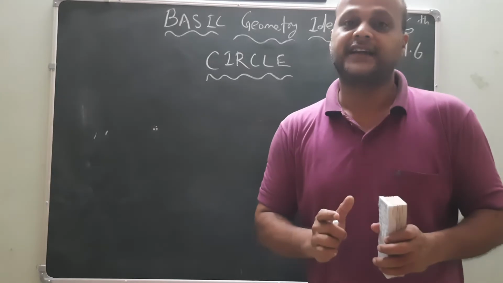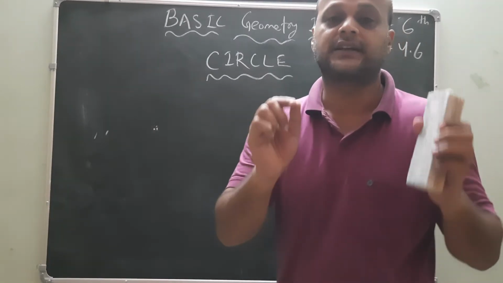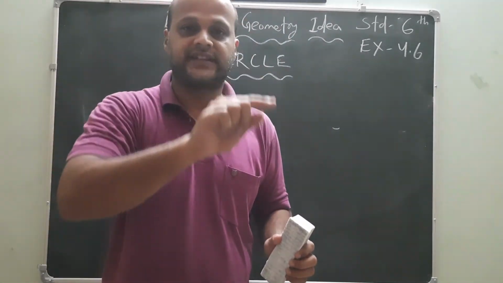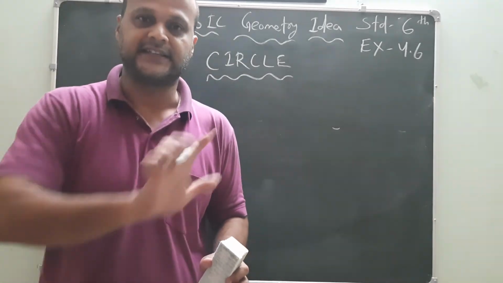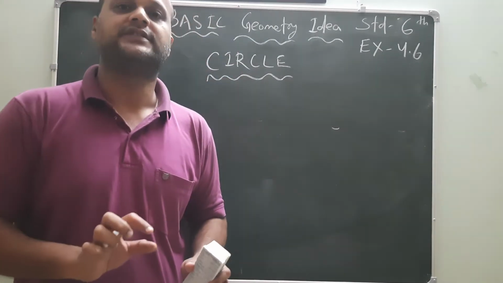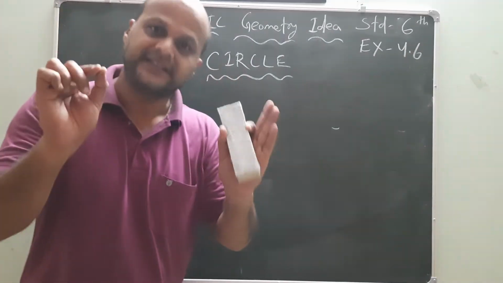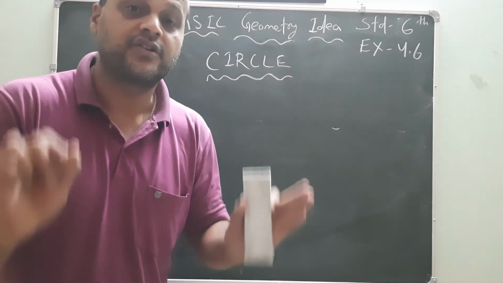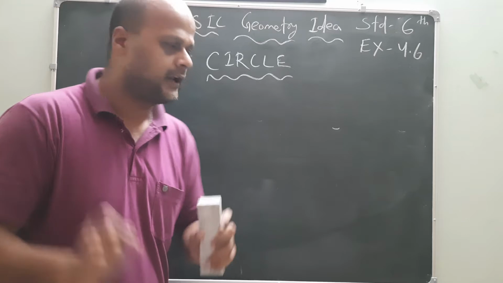I will say that a circle is nothing but a round shape object. If the face of the object is round in shape, then I will say that the round shape is known as a circle. This is the basic idea. But what is the geometrical definition of a circle?